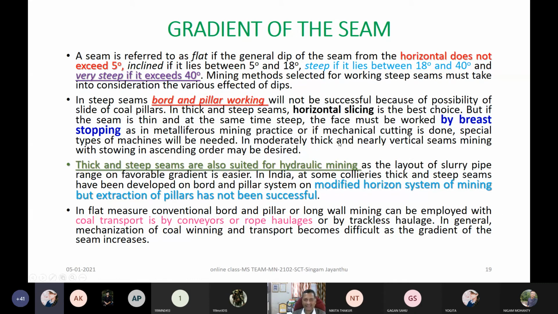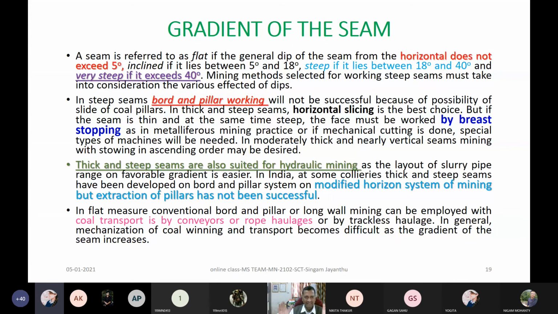And then in moderately thick and nearly vertical seams, mining with stowing in ascending order may be desired, right? Many times what we are doing, even in, you note down, in northeastern coal fields, Tipong method, Tipong colliery, right? There are so many methods which were tried by one of the eminent scientists in India, with whom I was working for 10 years in the Mine Model Department of Central Mining Research Station in the 1980s, early 90s, right?